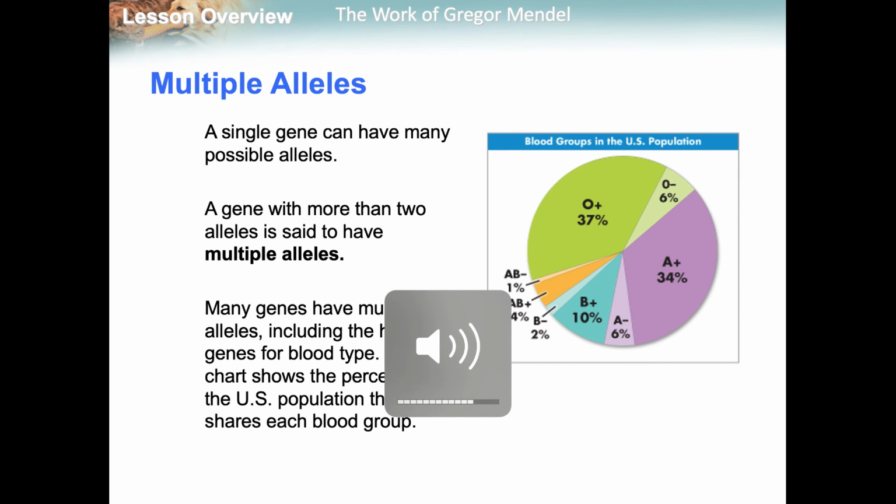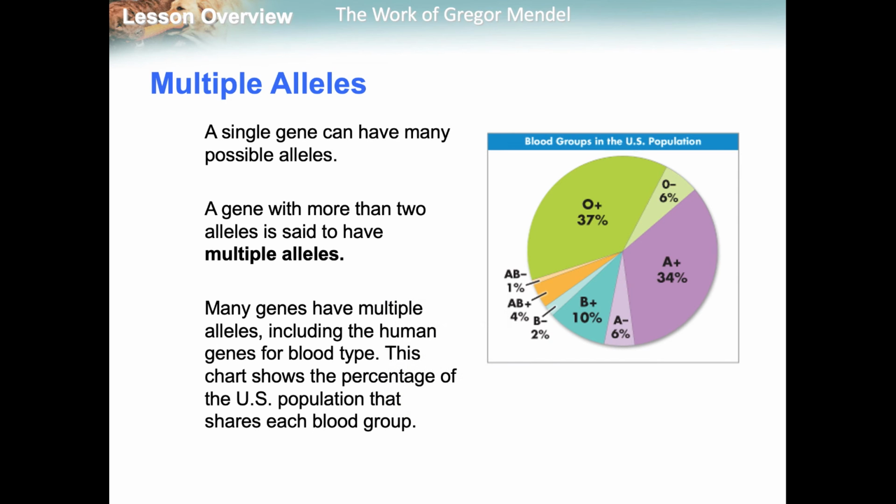This is multiple alleles, so instead of a single gene, this single gene can have multiple alleles. So blood type, there's a bunch of different blood types. Most of the population is O positive. I'm O positive. O negative is the universal donor. Most people think it's O positive, but it's actually O negative. Then AB positive can receive from everyone.